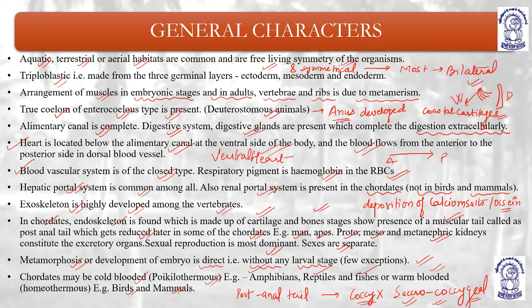Okay, and they are deuterostomous, meaning their blastopore first forms the anus, then the mouth is formed. In case of protostomia, first the mouth is formed and then the anus. So in deuterostomia, first the anus is formed and then the mouth.